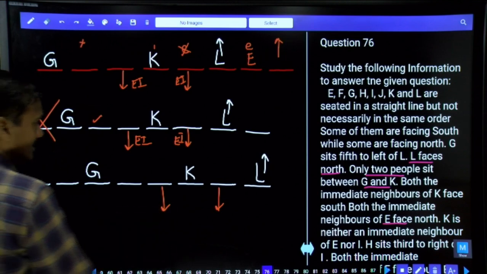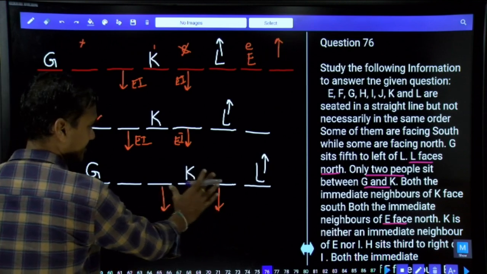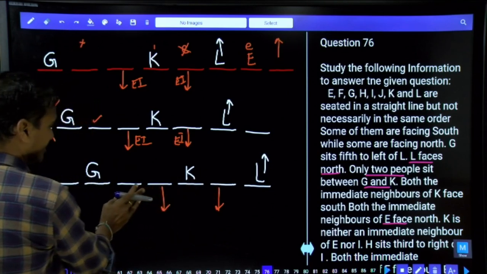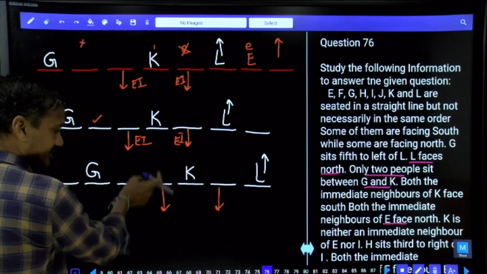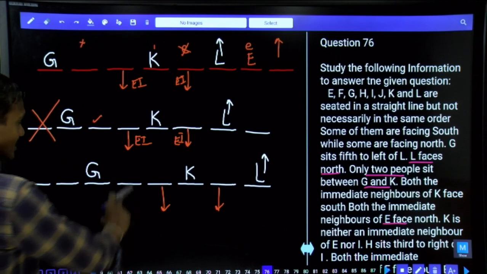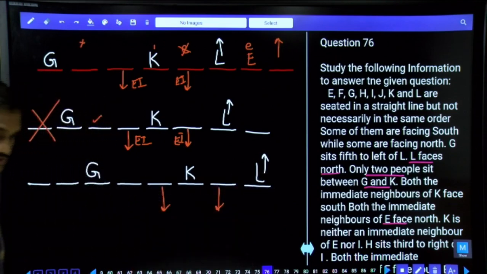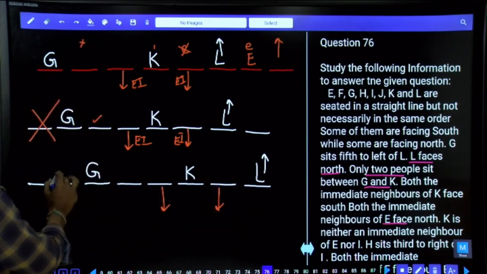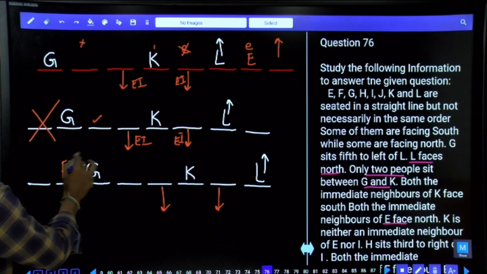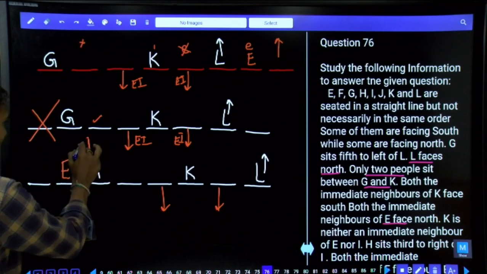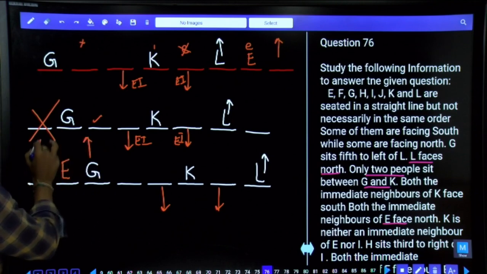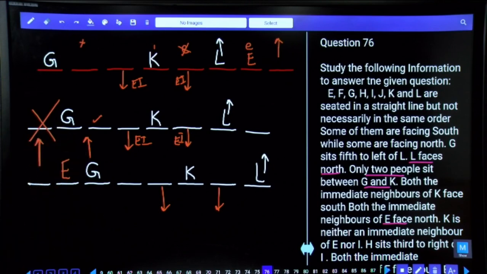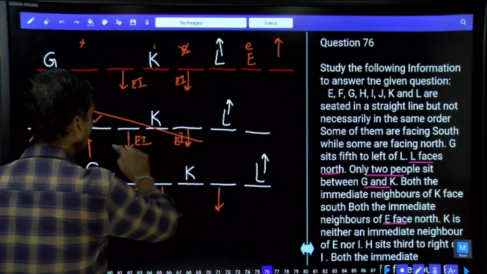Now in this one, E cannot be in these two places because E cannot be adjacent to K. E cannot be here because if E is here, this person must be facing north rather than south. Hence E cannot be at any one of these places. What is the only possibility? E must be here. If E is here, the immediate neighbors of E are facing towards north. Hence these two persons are facing towards north. Hope you got this one. Finally, we are left with only two possibilities.